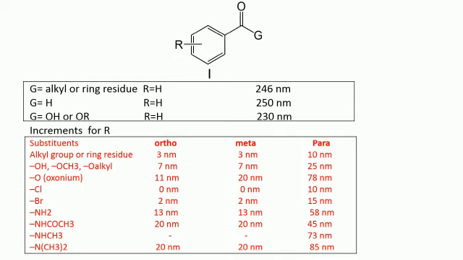The base value for benzene derivative where G is hydrogen will be 250 nanometer, and if G is OH or OR, that is carboxylic acid or ester, then the base value will be 230 nanometer, and the increment for different substituent is as shown here.